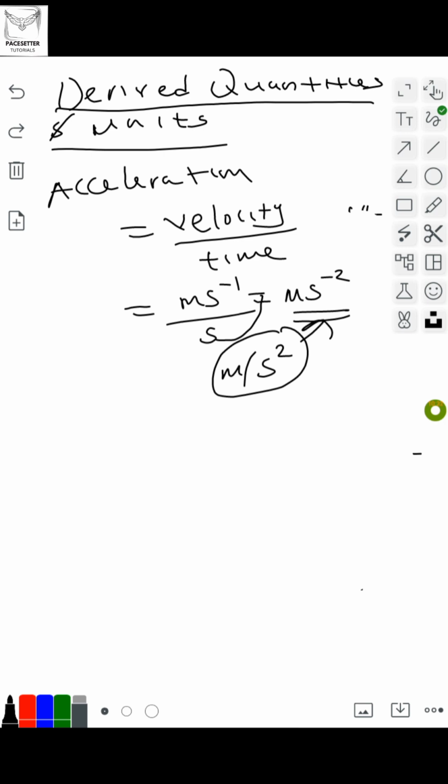Now this is so important for you to note. There is what we call the uncertainty of an instrument. The uncertainty of an instrument is the least measurement it can determine. Usually this is half of the smallest division on its scale.